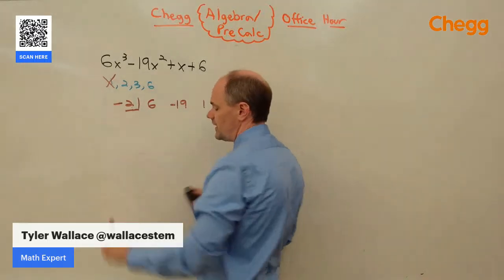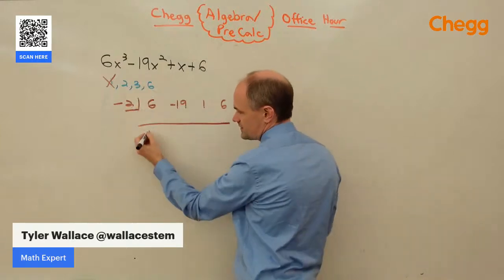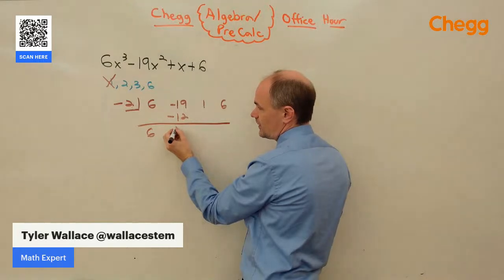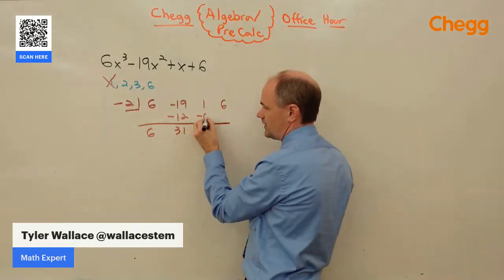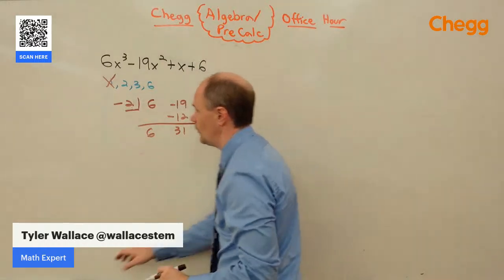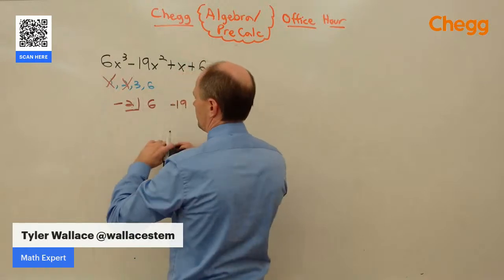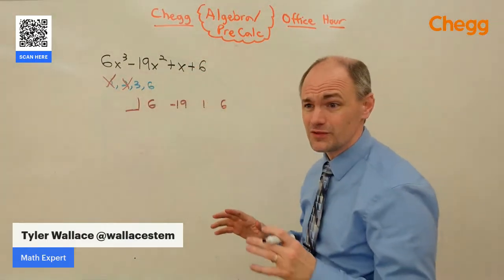2 didn't work. Let's try negative 2. Bring the 6 down. 6 times negative 2 is negative 12. That's going to give us a positive 31. Oh, this is not going to work because that's going to be negative 62. That's way too big. All right, 2's out. Hope I picked one that was possible.